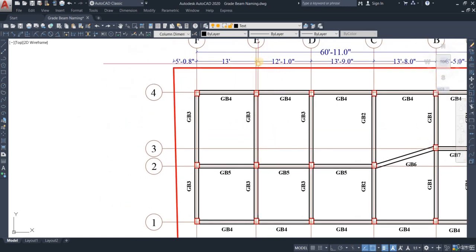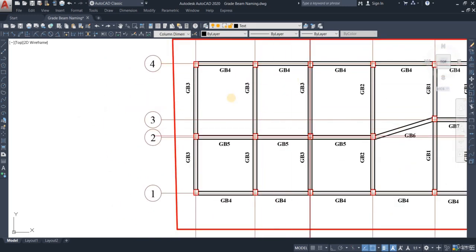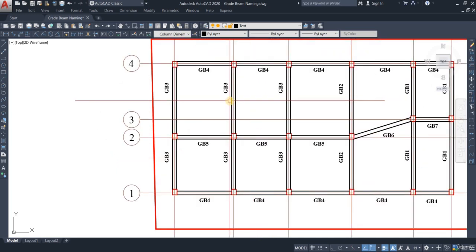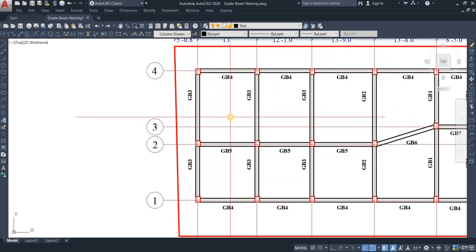And after that, when we move on to the E grid, the E grid is actually sharing the same spacing as well as the F grid. It is also sharing the same spacing with D grid. And then the size of the beams are also identical and the rebars are also identical. That is why the beams in E are named GB3. Also the beams in F are named GB3. So we have named 3 types of grade beams, from GB1 to GB3.